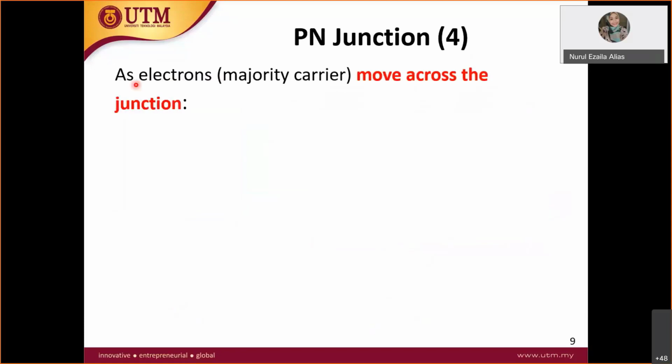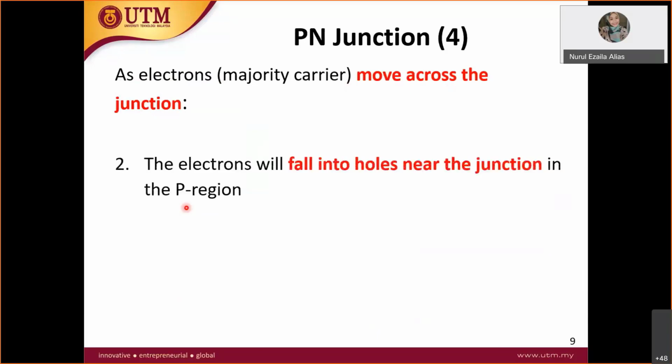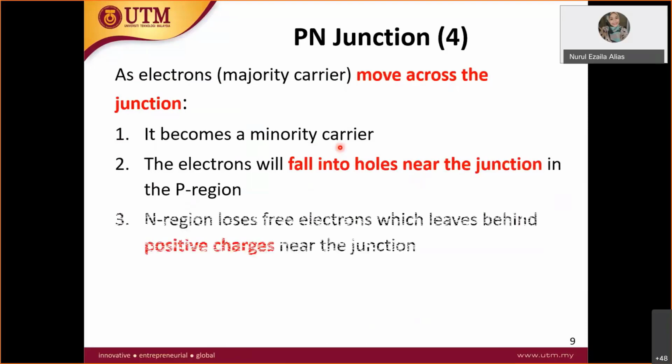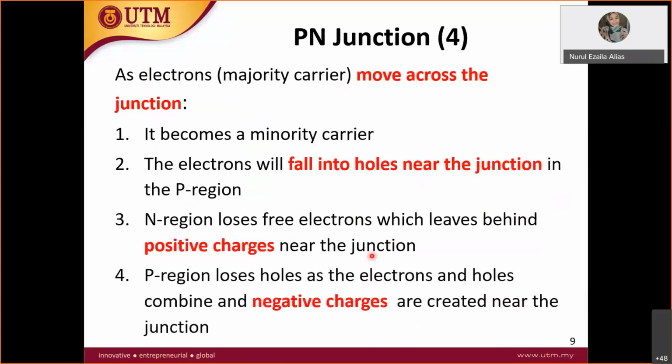Okay, so as electron, the majority carrier, moves across the junction, the electron will fall into holes near the junction in the p region. It becomes a minority carrier. So the n region loses free electrons, which leaves behind positive charge near the junction, and the p region loses holes, and electron and hole will combine, and negative charge is created near the junction.